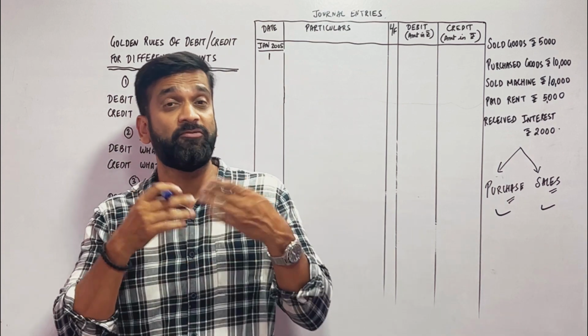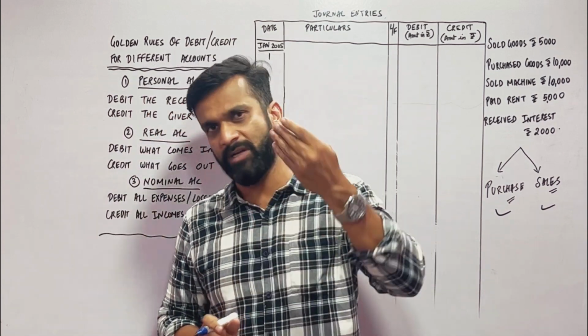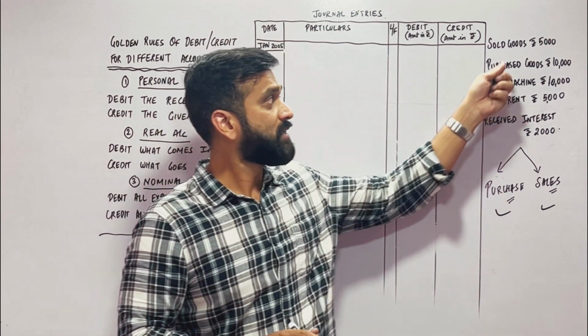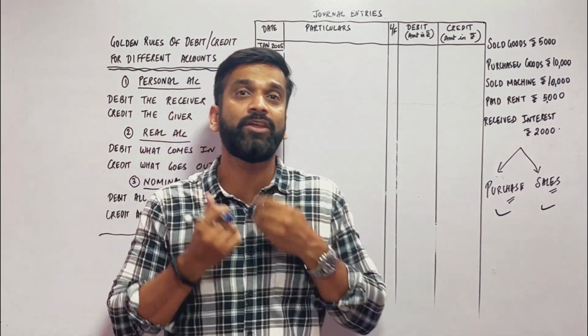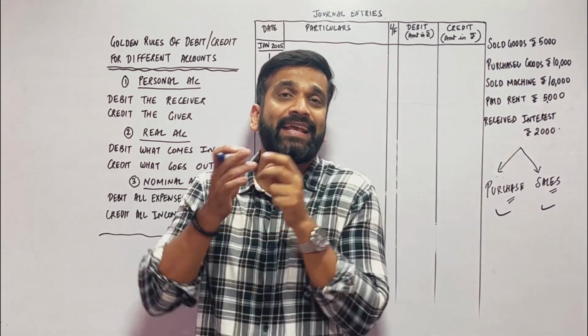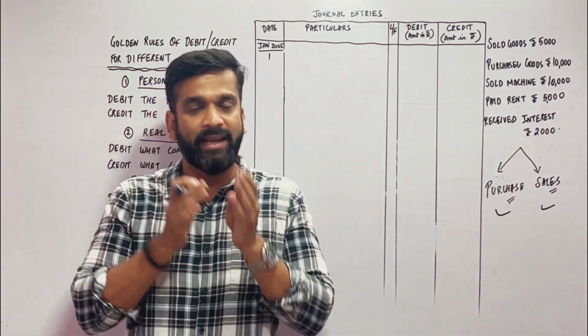For example, selling of machine is not normal. Selling of machine is a capital activity. So selling of goods is normal. It's a revenue activity. It's an income. It's a revenue income. Purchasing of goods is an expense. Purchase is an expense and it is a revenue expense.